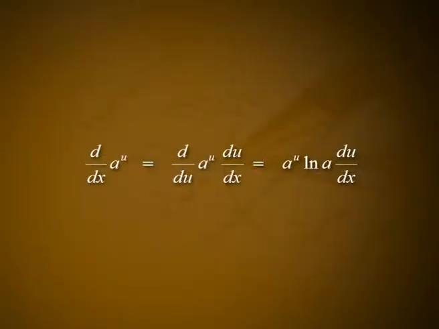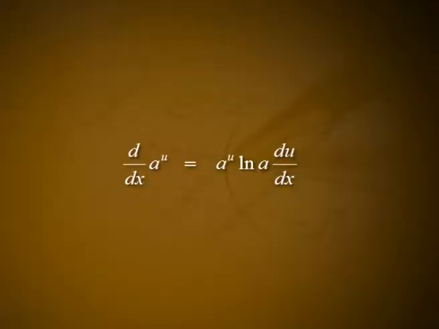Combining the equation d/dx of a^x is equal to a^x into log a, where a is greater than 0, with the chain rule dy/dx is equal to dy/du into du/dx gives a formula for the derivative of y is equal to a^u when u is any differentiable function of x. d/dx of a^u is equal to d/du of a^u into du/dx, that is equal to a^u into log a into du/dx.